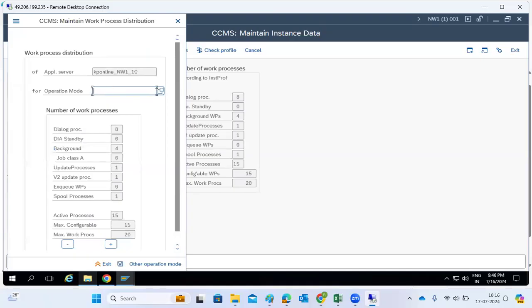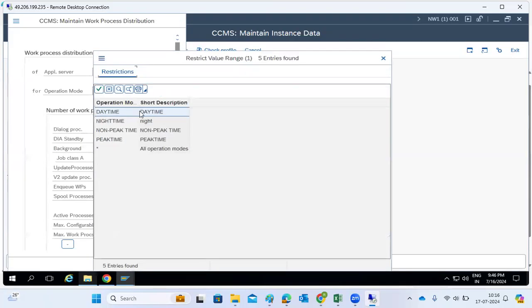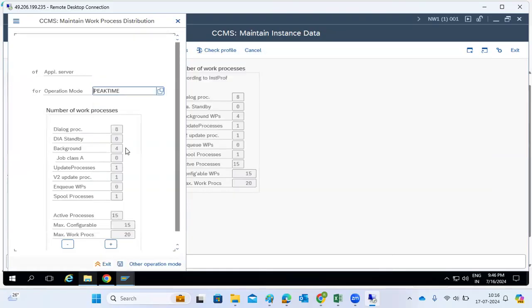Then, what is the operation mode? Peak time. In peak time, you have 8 dialogs and 4 BTC. In that case, we can decrease the background work processes to 2, and convert the dialog work processes to 9 here.